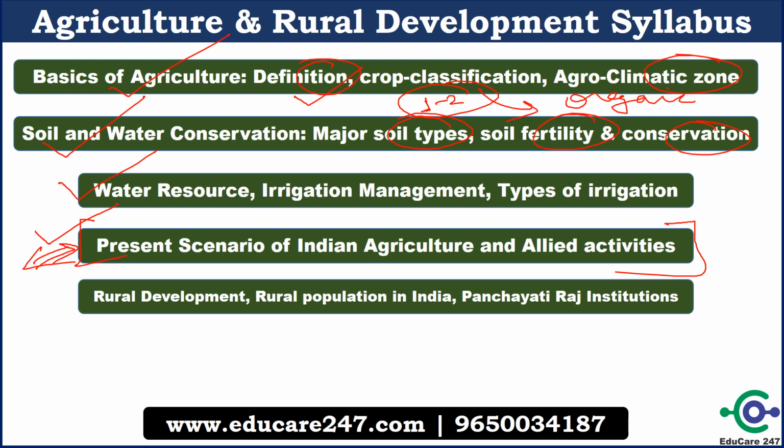The other important topic is rural development, rural population in India, Panchayati Raj institutions. Under this, all agriculture and rural development ministry schemes are important. You have to learn all the schemes in a very detailed manner. Under Panchayati Raj institutions, many schemes are mentioned. So this topic is really very important. Every year a minimum of 2-3 questions come from this topic. So these are the most important topics for the agriculture section.